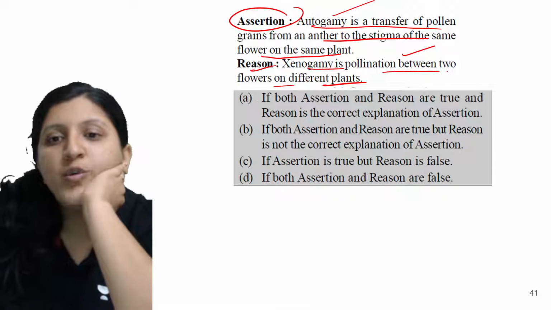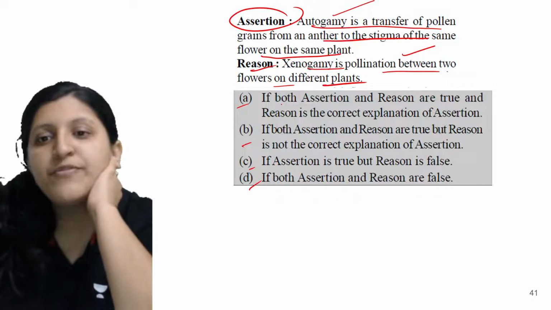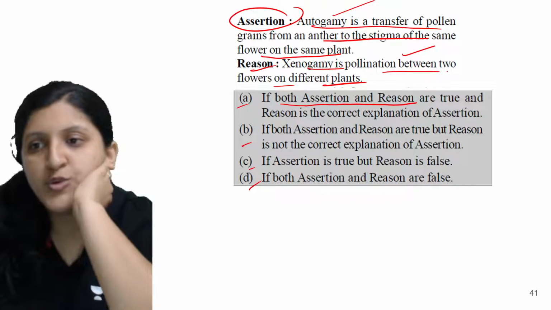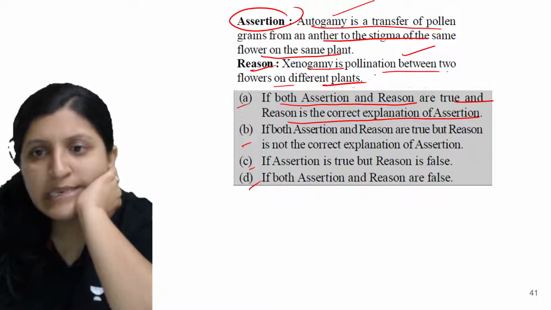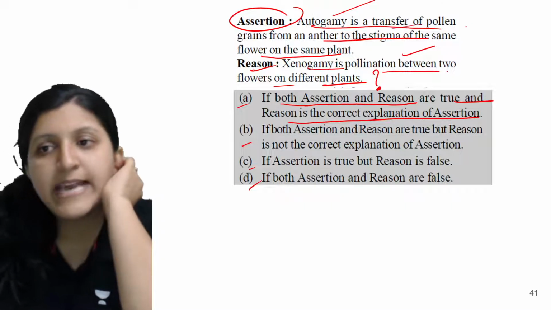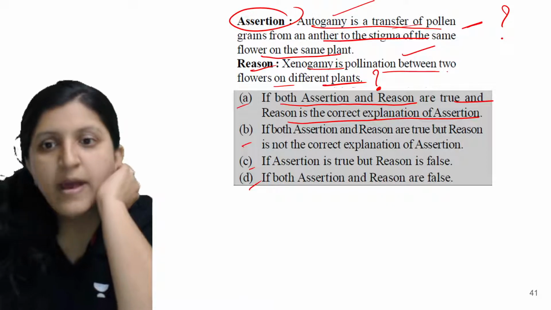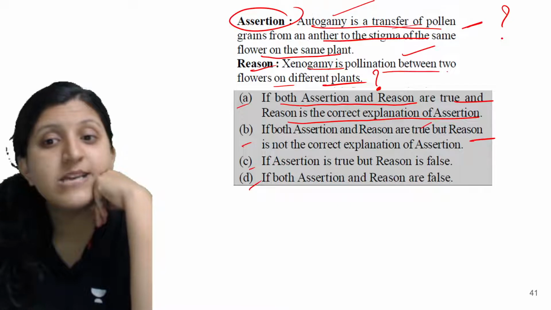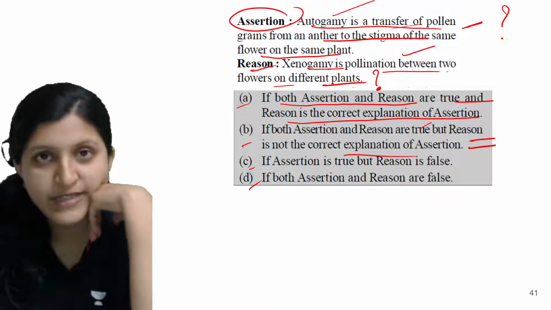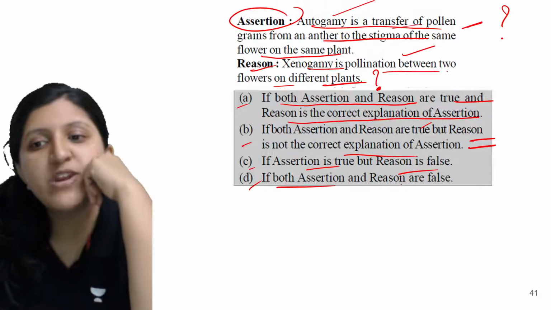Now you have to look at these options and give the answer accordingly. If both assertion and reason are true and the reason is the correct explanation of the assertion, is the reason giving an explanation for the assertion? Yes. And one more thing: if both assertion and reason are true but the reason is not the correct explanation of the assertion; assertion is true, reason is false; both assertion and reason are false.